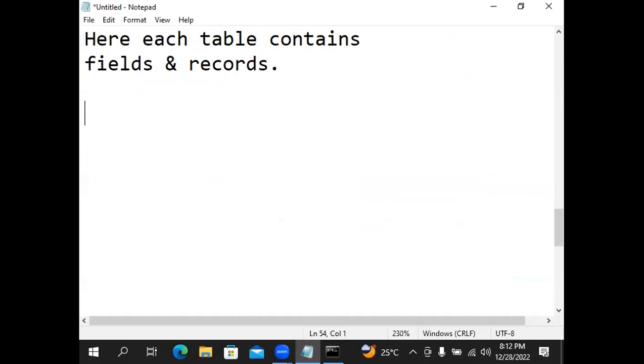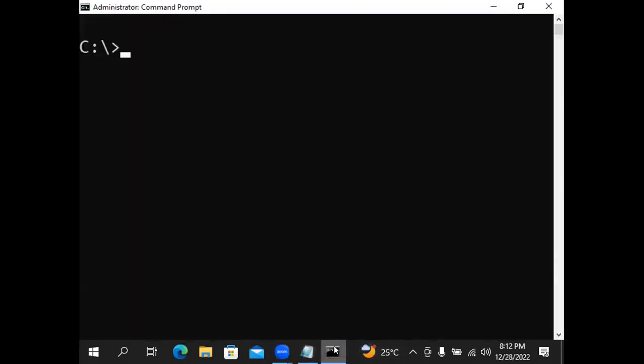No. Notepad is just an application. Command prompt: can I call it an application? Yes. A database application? No. If it is communicating with a database, it is a database application. If it is not communicating with a database, it is not called a database application.